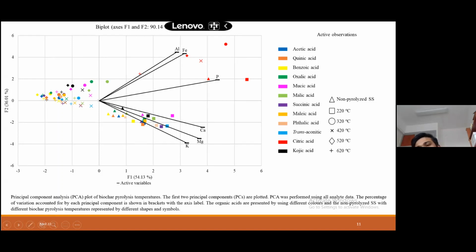Here I also have to mention one thing: this 320 degrees Celsius biochar was the best for nutrient extraction. As you can see, it was very high here. 320 biochar is on the very upper side, so it was very high. Non-pyrolyzed sewage sludge was also near to the phosphorus, but we are not talking about sewage sludge. We are discussing biochar. This was the control, so you have to focus on the 220 to 620 Celsius biochar.